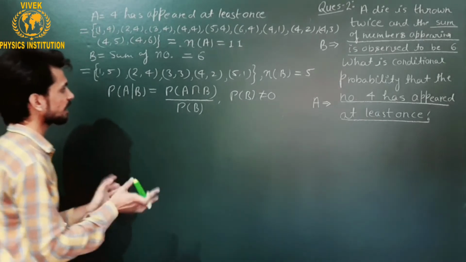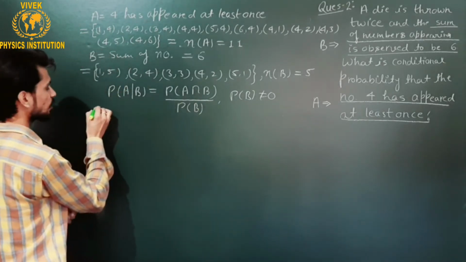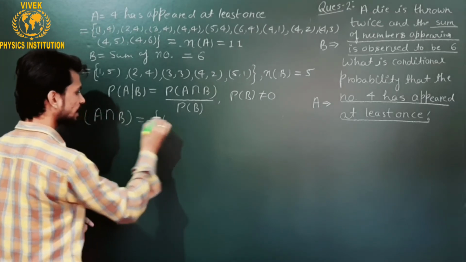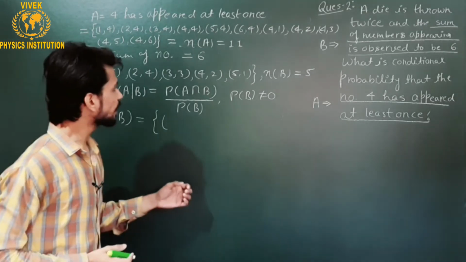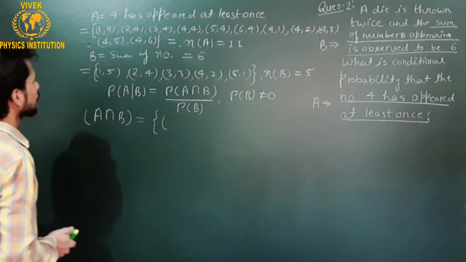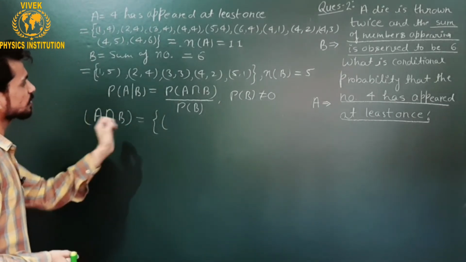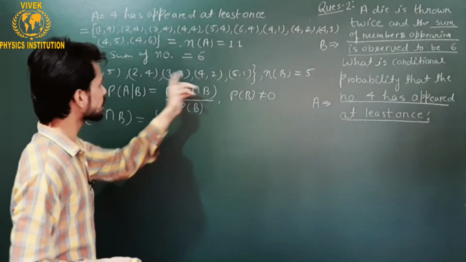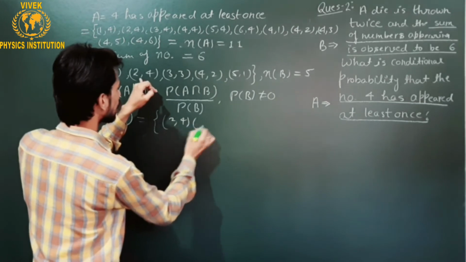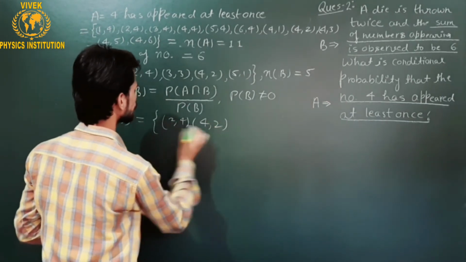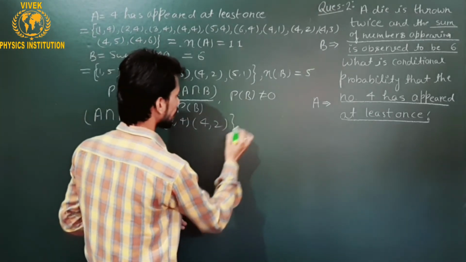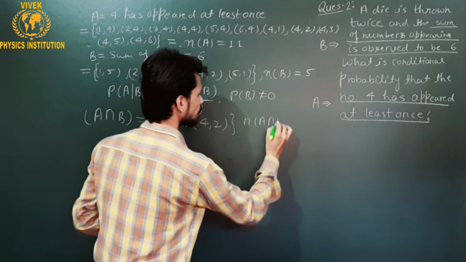So now we have to find the value of A intersection B here. If I talk about A intersection B, I will get only those elements which are common in both the events A and B. So for convenience, you can pick out those numbers out of this B in which 4 has already appeared. This is 2 4, okay, and this is 4 2. If I talk about the number of elements in the intersection of A and B, these are two.